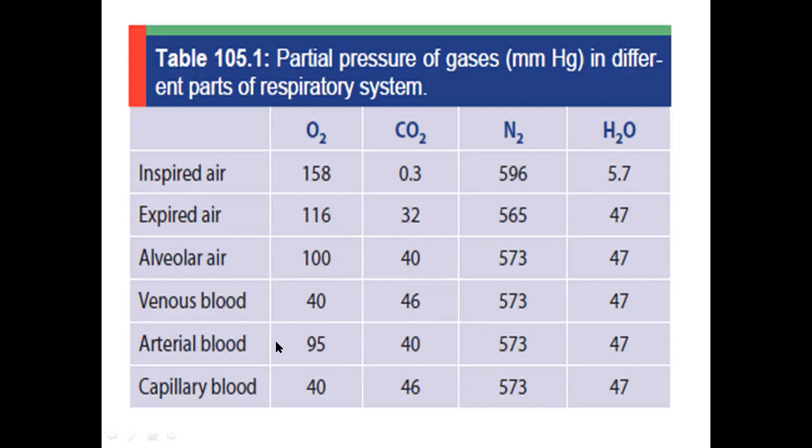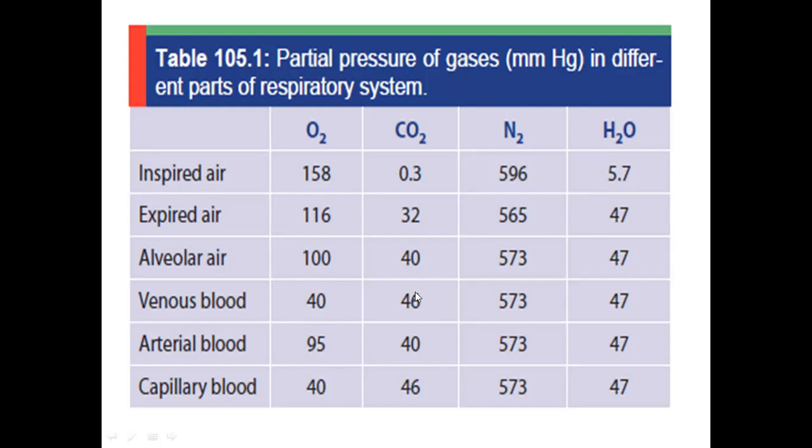Gas exchange occurs till the blood leaving the pulmonary capillaries, meaning the blood entering the pulmonary veins. Pulmonary veins are the only veins in our body which carry oxygenated blood, so they are similar to your systemic arteries. Gas diffusion occurs till the arterial blood is again 100 mm. It will match with 100 of alveolar air, but the reduction of 5 mm is because of shunting and other things that we will discuss in another class.